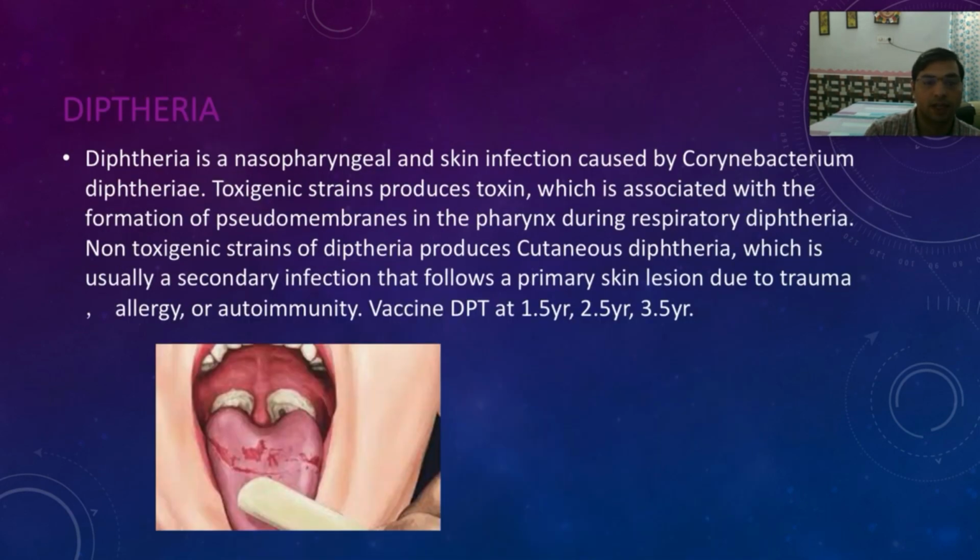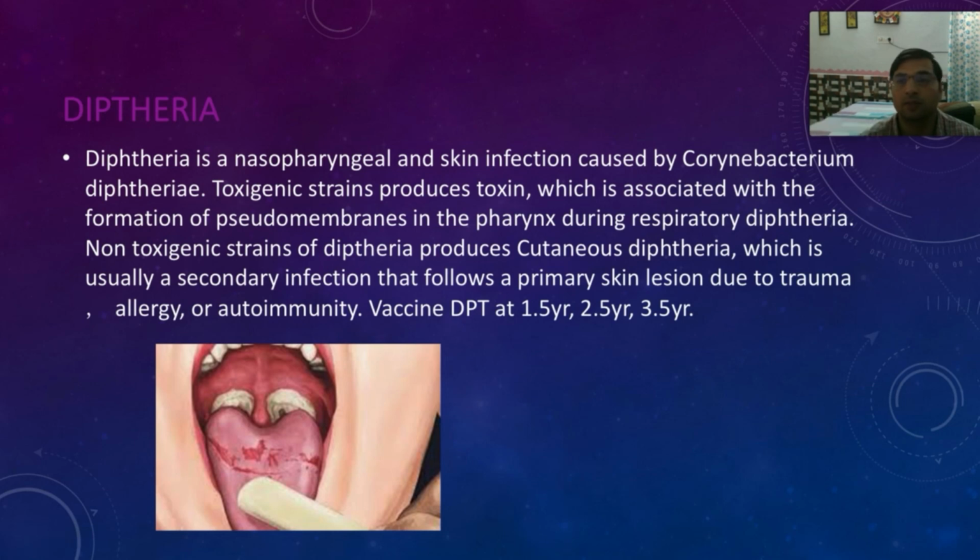Then we have diphtheria. So what is diphtheria? Diphtheria is a disease caused by Corynebacterium diphtheriae. It generally affects children. What happens in children? There is a pseudomembrane formation in the pharynx, and it can cause choking to the patient, or it causes severe trouble to the pharynx.